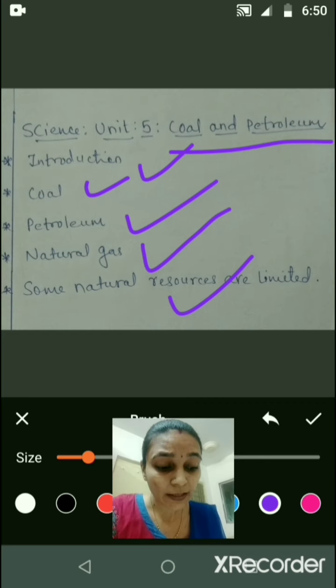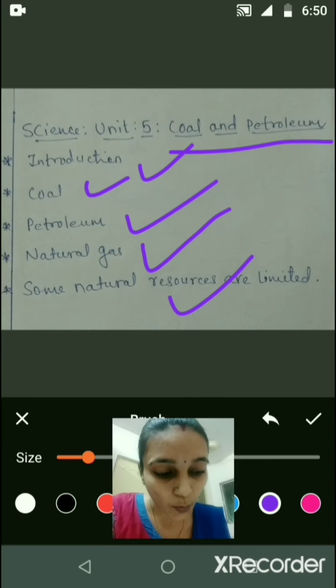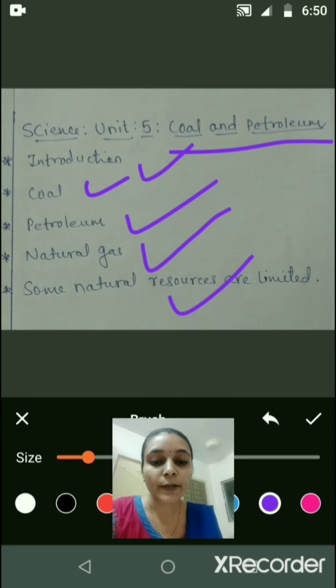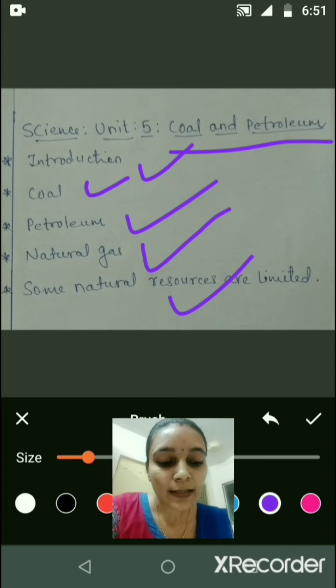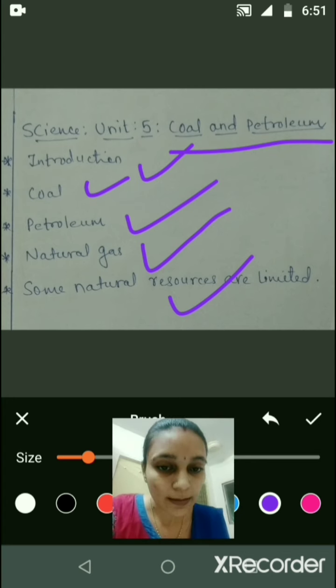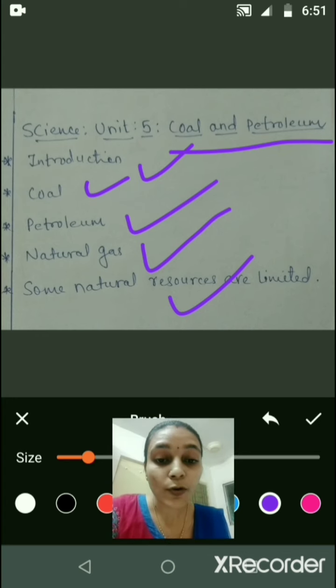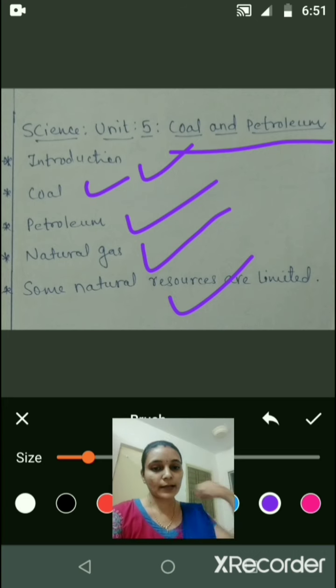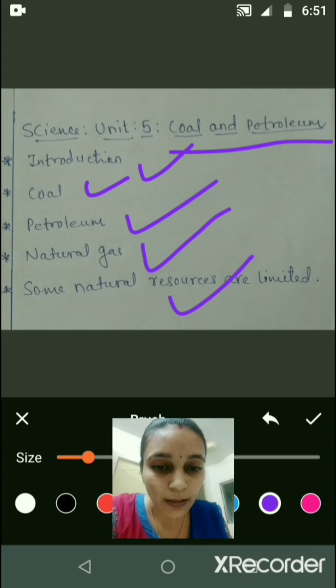It is therefore necessary that we use these fuels only when absolutely necessary. This will result in a better environment, smaller risk of global warming, and their availability for a longer period of time. In India, the Petroleum Conservation Research Association, that is PCRA, advises people how to save petrol or diesel while driving. They have given some tips, four tips.